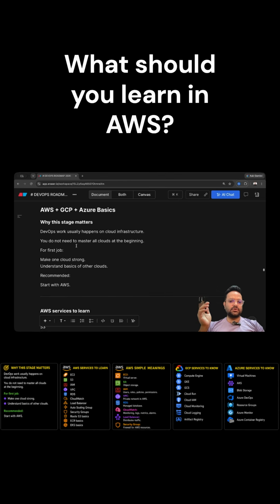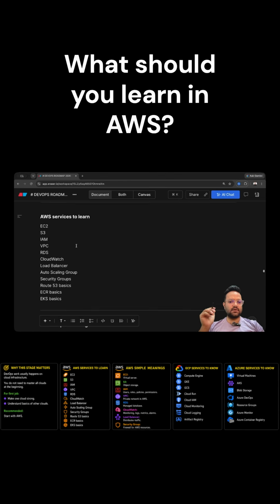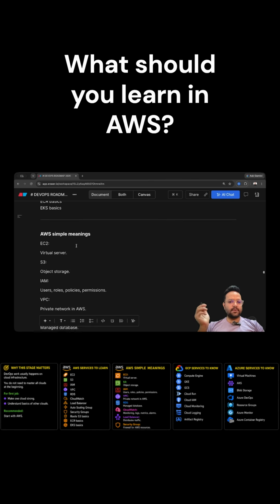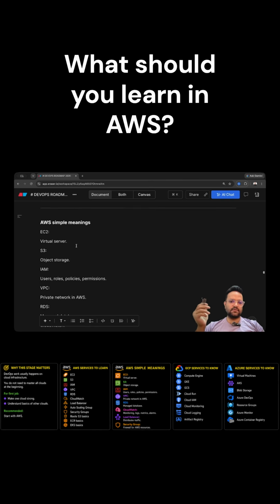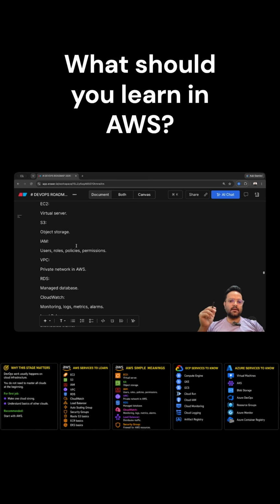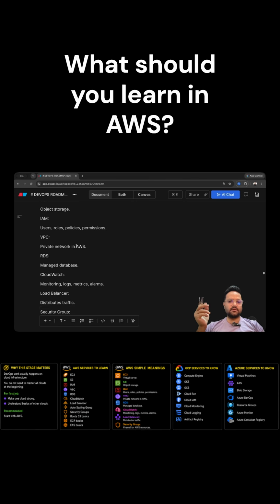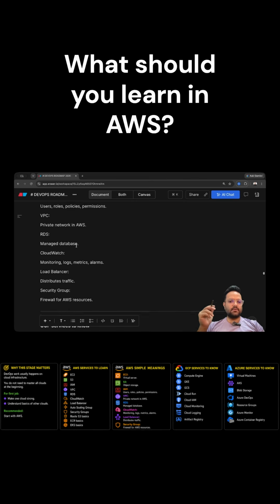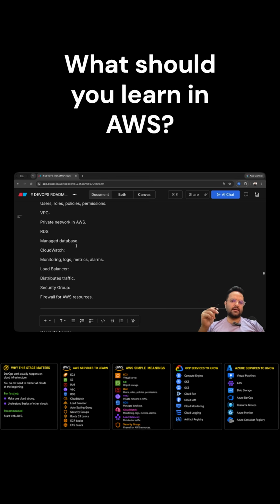In AWS, you should learn these services I listed down. And if I talk about the simple meaning of each service, EC2 is for the virtual server, S3 is storage, IAM is user, role, policy, permission, VPC is a private network in AWS, public, private network, NAT, internet gateway, all these things under VPC. RDS is a managed database.